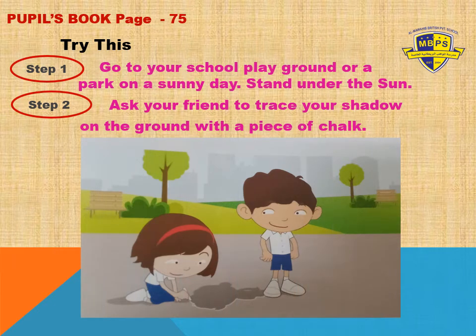Okay students, boys and girls, get ready with your pupils book and open page number 75. Pause the video, bring your pupils book, open page number 75 and write today's date on the top. Today's date is 7th May 2020, so you will write 7/5/20.